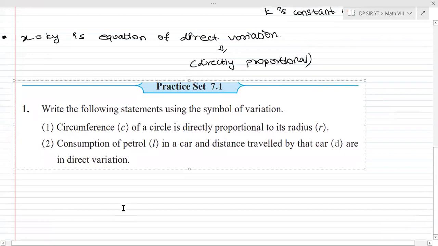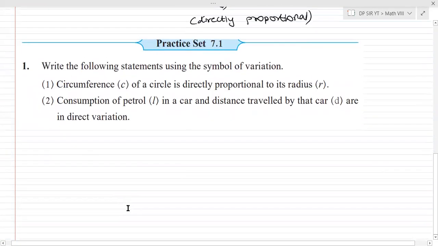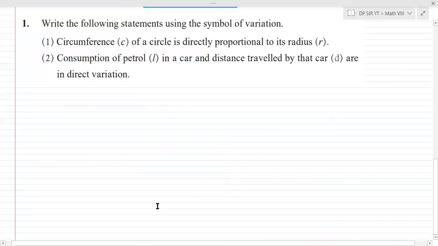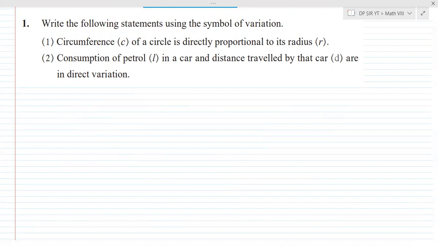So here, write the following statement using symbol of variation. Okay. Here, please write it down if you all want. Pause the video over here and write it down. So write the following statement using symbol of variation. A symbol of variation means you need to write it using that proportionality sign, that is alpha. Okay. I hope I'm not going too fast.